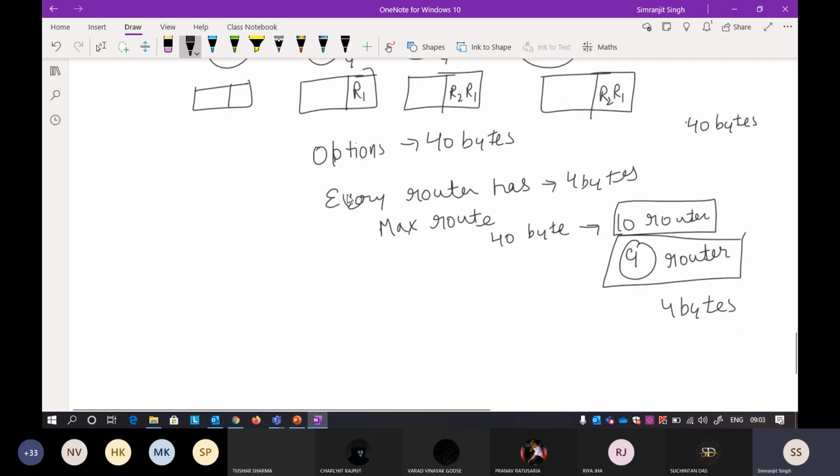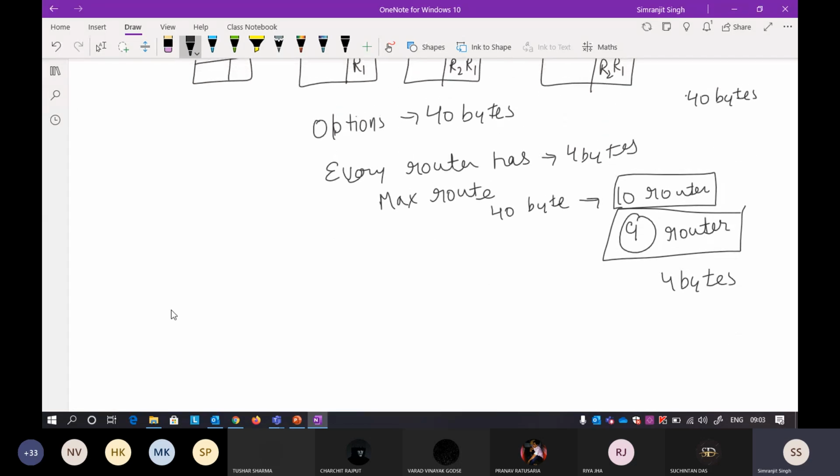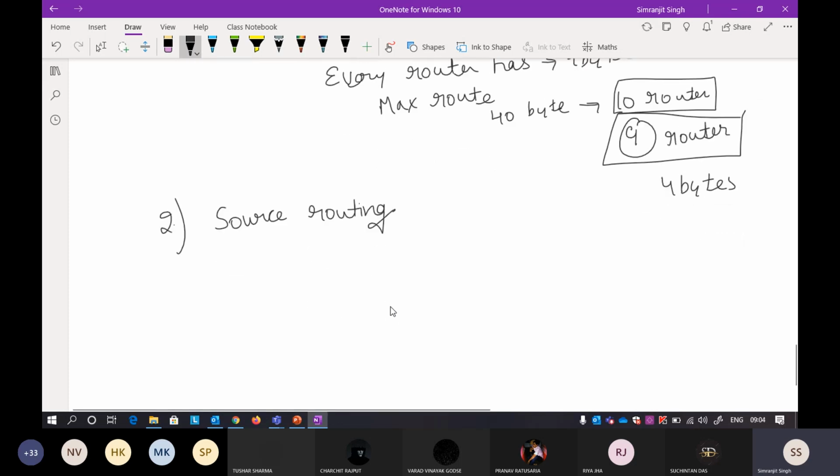Now another part is source routing. This is also one of the options that can be used here. What is the meaning of source routing? Specifically, I'm talking in this context about strict source routing.